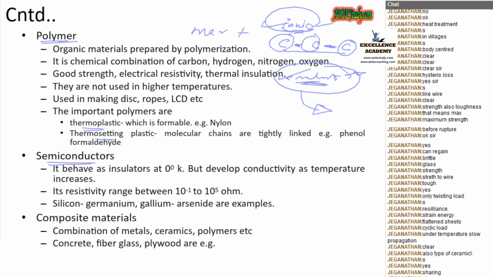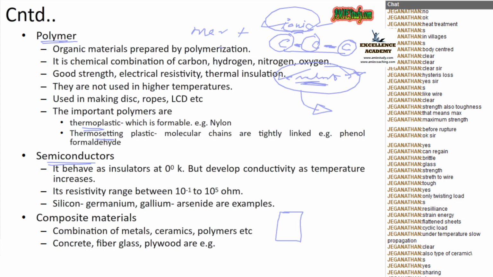Okay, fine. Next is semiconductor. Semiconductor means it comes in between the category of conductors and insulators. In conductors, we know the valence band is on the conduction band itself. In the case of insulators, some energy gap is there between the conduction band and the valence band. In the case of semiconductor, that energy gap is somewhat less.